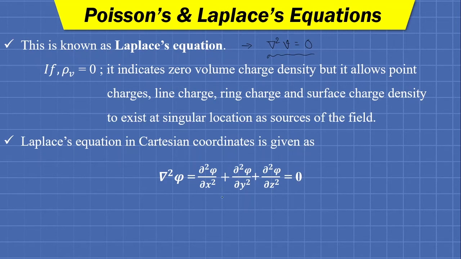So we just have to put in the actual operation, the del square operation, which is nothing but the second order partial differentiation.